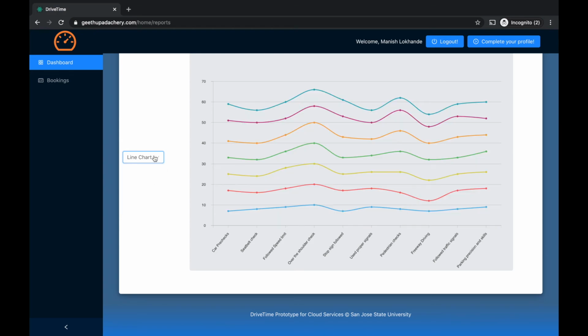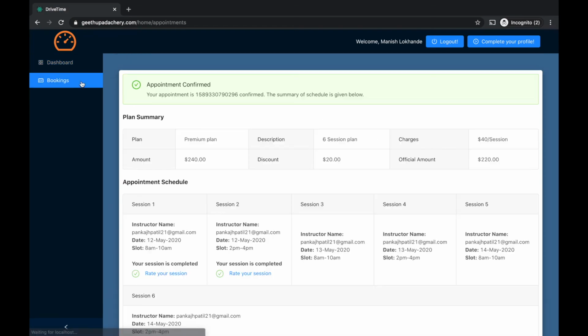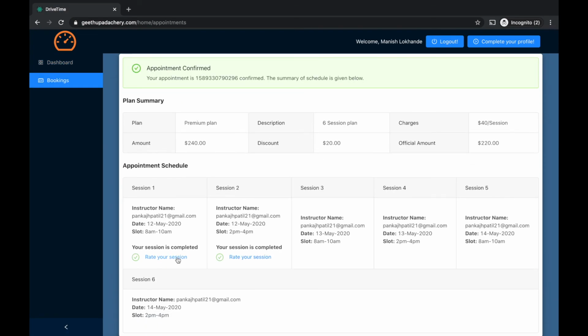He can also check using different charts like area chart, line chart, etc. And we can also rate how the instructor was, like good, wonderful, etc. And this rating will go to the instructors whose sessions are selected.